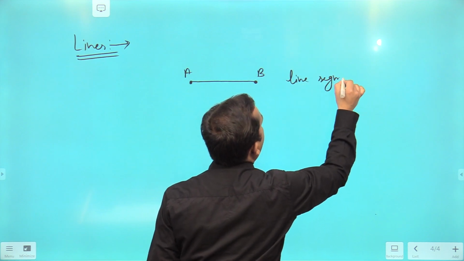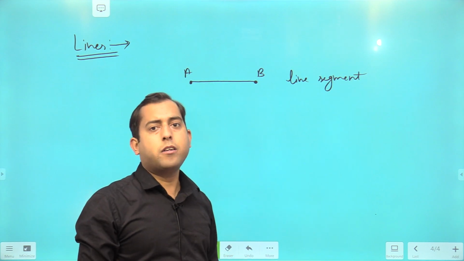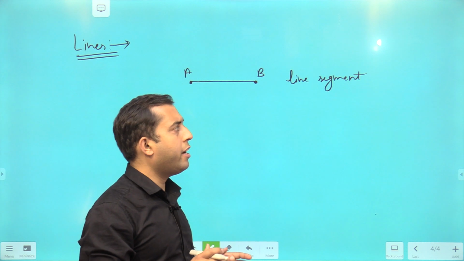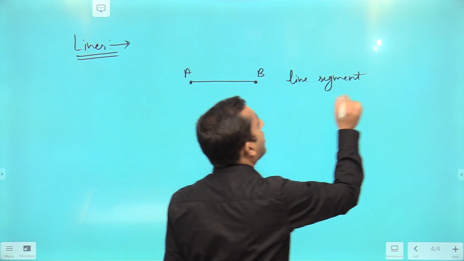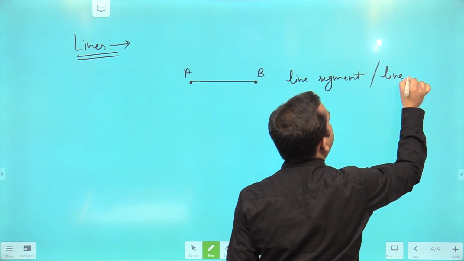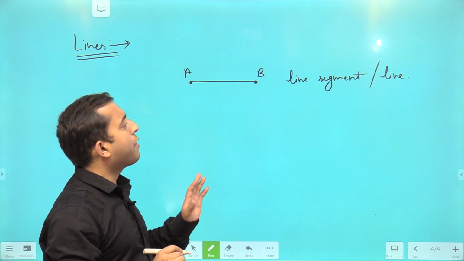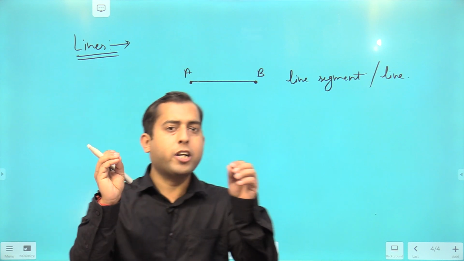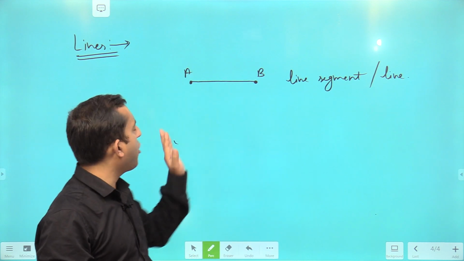But for your exam, I'm talking about CSAT, I'm talking about SSC and state PCS. In those exams, if they want to say line, they generally mean line segment, right? So line segment has two particular ends, like this one. A is one end, B is the other end.